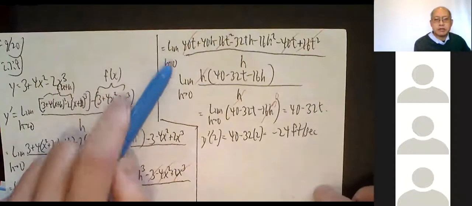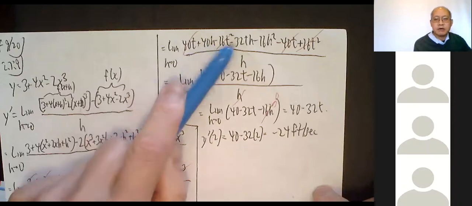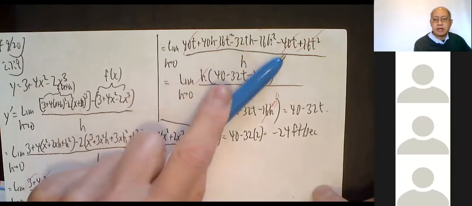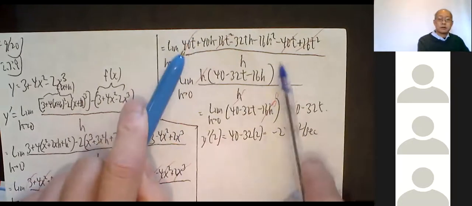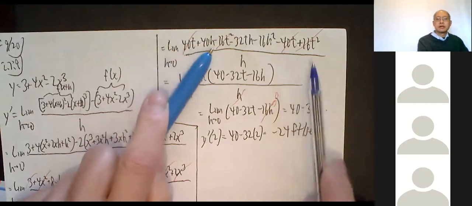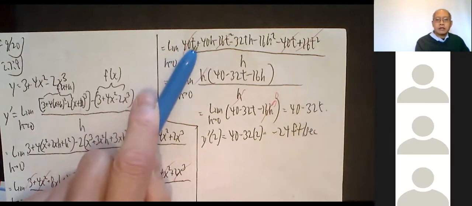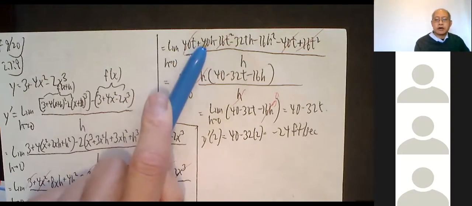So I'll show you that right up here now. Limit as h approaches 0 of 40t plus 40h minus 16t squared minus 32th minus 16h squared minus 40t plus 16t squared. These two cancel out. These two cancel out. So I have three terms that all have, guess what?